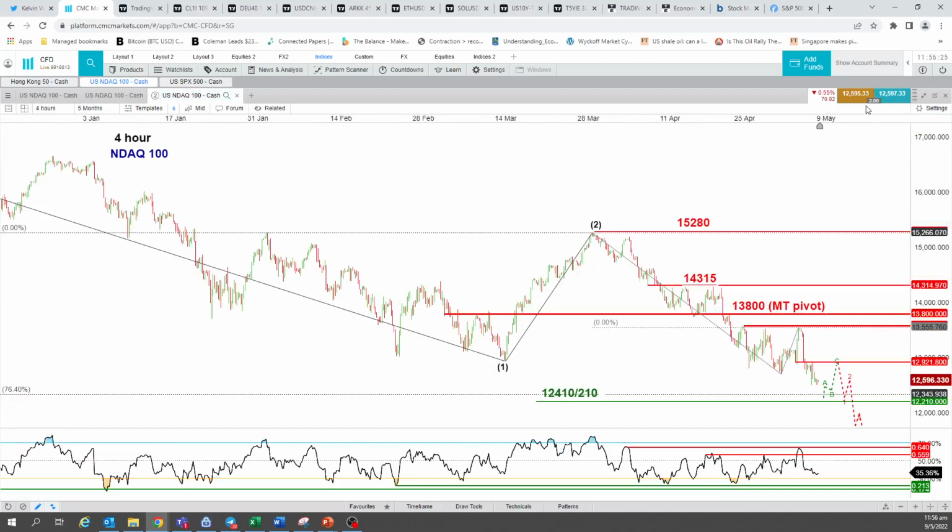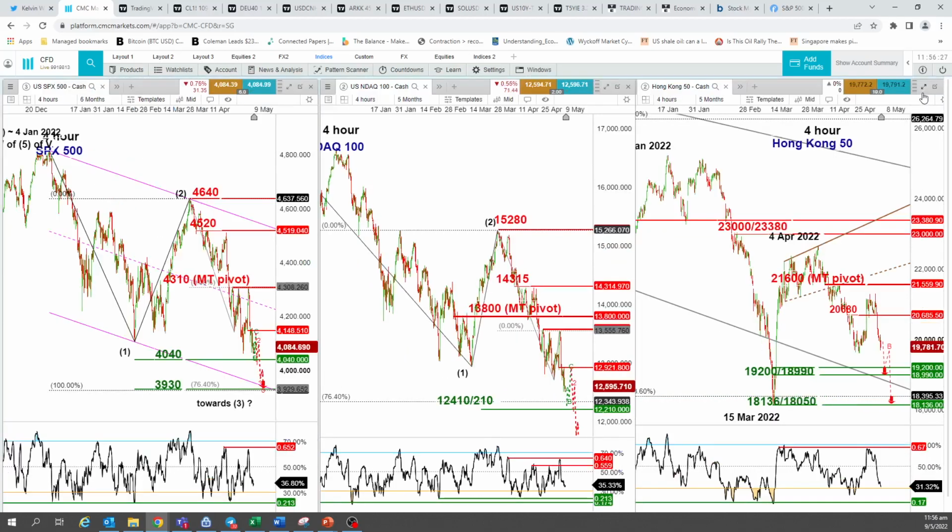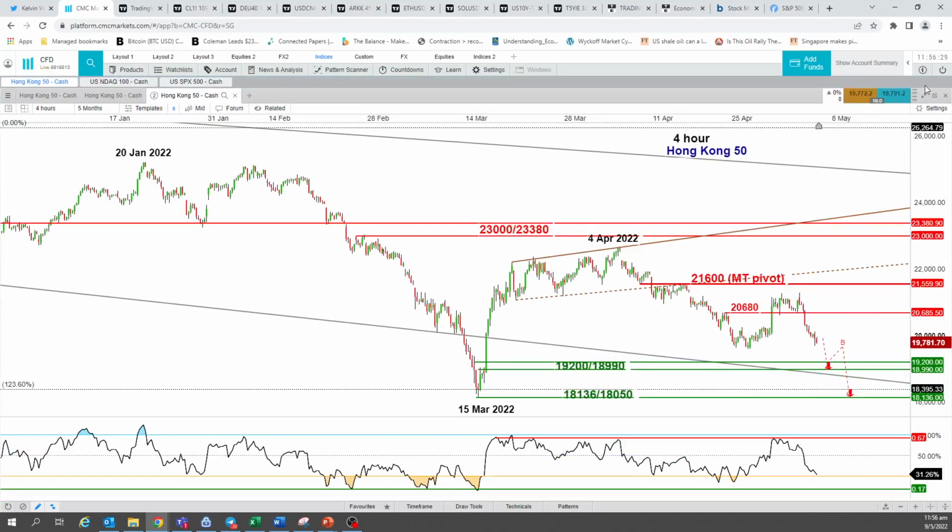Now, moving on to the Hong Kong 40 index, or the Hong Kong 50, pardon me. Bear in mind that Hong Kong today is actually closed for a public holiday. So all in all, we're still expecting a further down move on the Hong Kong 50 index, using 21,600 as a key medium-term pivotal resistance to maintain our bearish bias. Now it's coming very close to the support level that we defined earlier, which is 19,200 slash 18,990. So what's this level again?